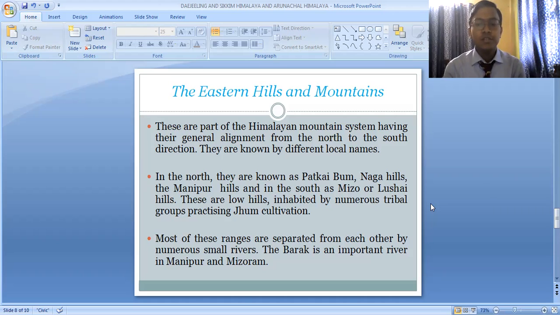Most of these ranges are separated from each other by numerous small rivers. The Barak is an important river in Manipur and Mizoram. The name of the river is Barak, and it is the most important river of Manipur and Mizoram.